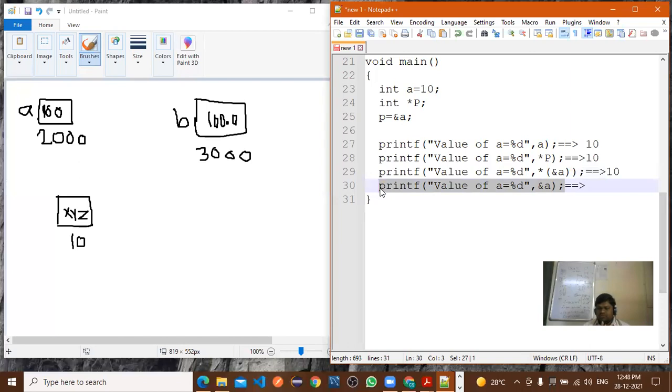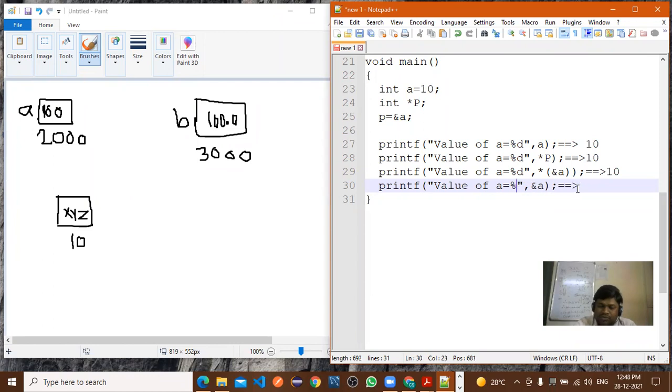Address. Address of A, we are expecting, but it will give the error. Why? Because what is the format specifier of this? So %d, for what purpose are you using? Integer. Is it an integer? Yes, it is an integer. But what is the range of this address? Is the address in that range?